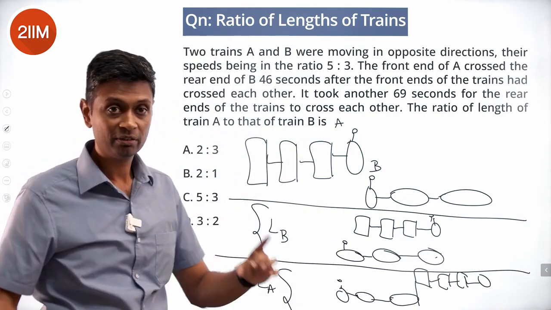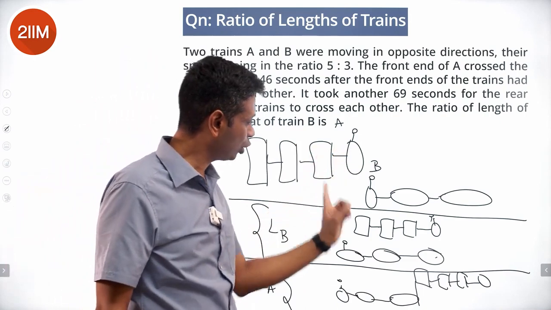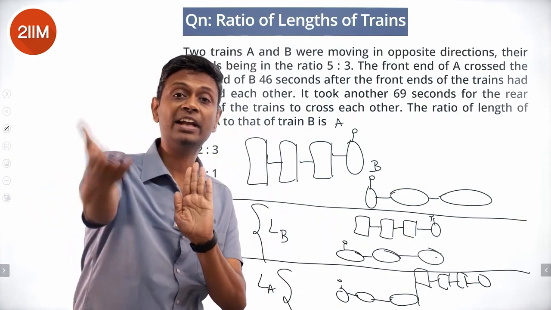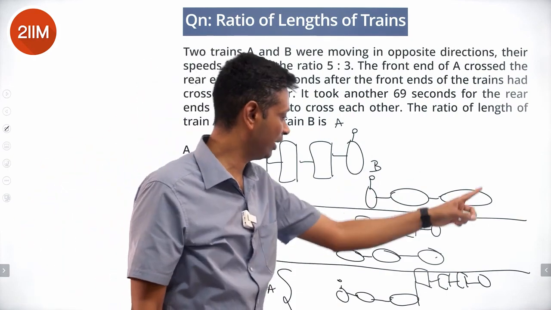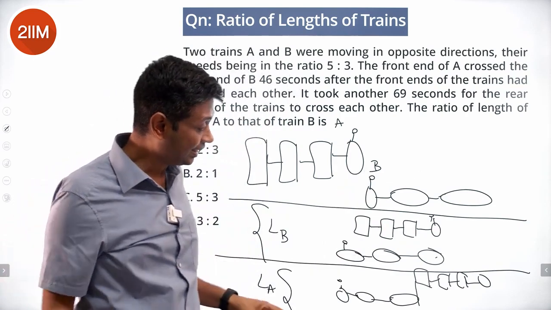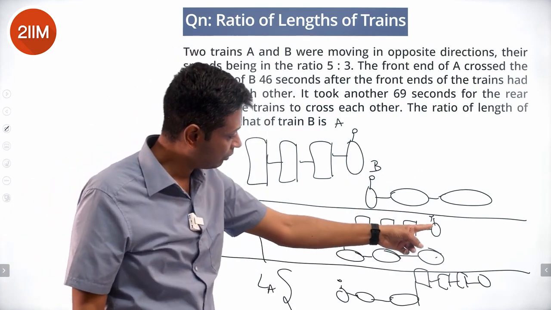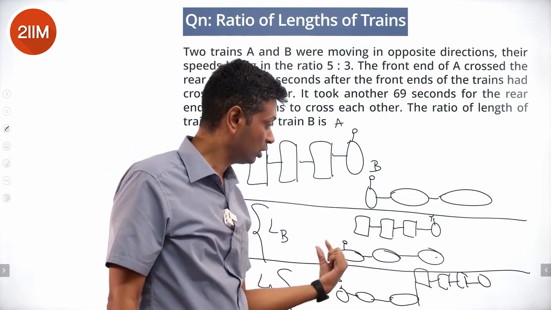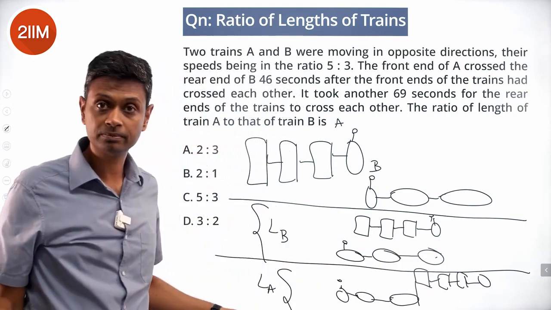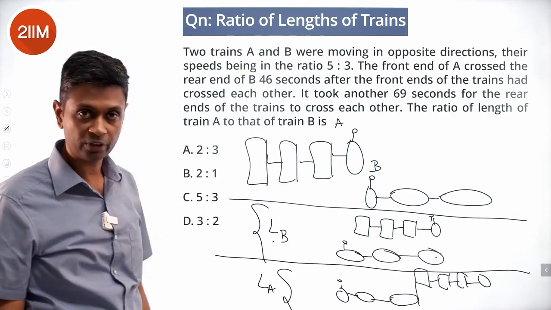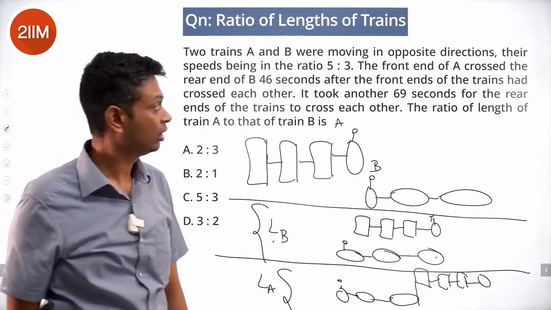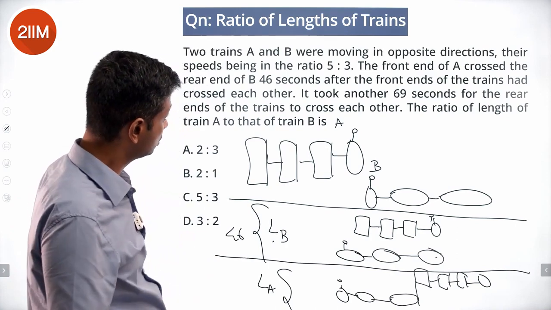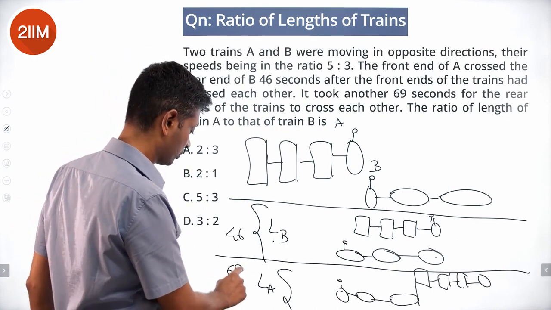From here to here, front to front, and then front to back. So train A is at the beginning of train B. It goes all the way to the end of train B. Relative distance, beginning to end, length of train B. Here, train A, the front to back, to back, to back. The back goes all the way here. So the distance traveled is the length of train A. So here the relative distance traveled is the length of train B. Here the relative distance traveled is the length of train A. This takes 46 seconds. This takes another 69 seconds.